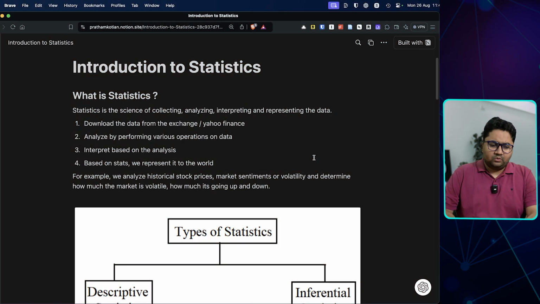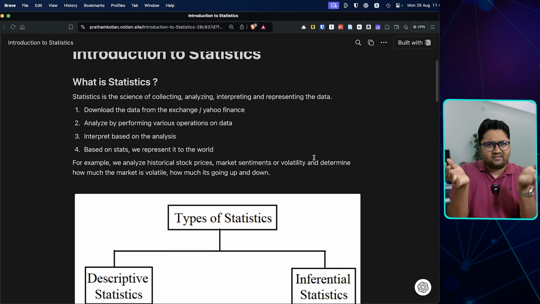I'm literally going to be talking about things like mean, median, mode kya hota hai, but also talking about what is the significance of that in market and how should you approach it. Before we do that, a little bit of theory. So what is statistics, right? Statistics kya hota hai? Start karte hain.